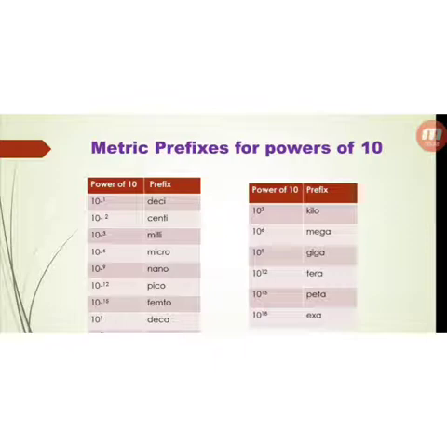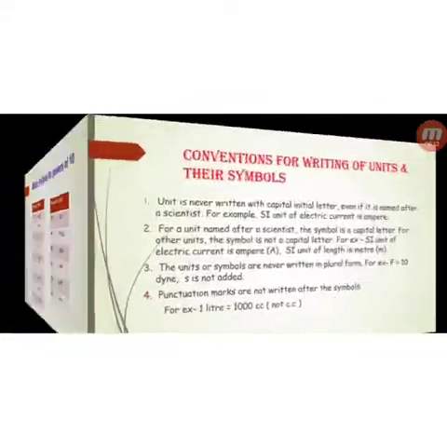For example, 10 to the power minus 1 is deci, 10 to the power minus 2 centi, 10 to the power minus 6 micro, 10 to the power minus 9 nano, 10 to the power minus 15 femto. Similarly, 10 to the power 6 mega, 10 to the power 12 tera, 10 to the power 15 peta. Similarly, there are also other prefixes used for the powers of 10.